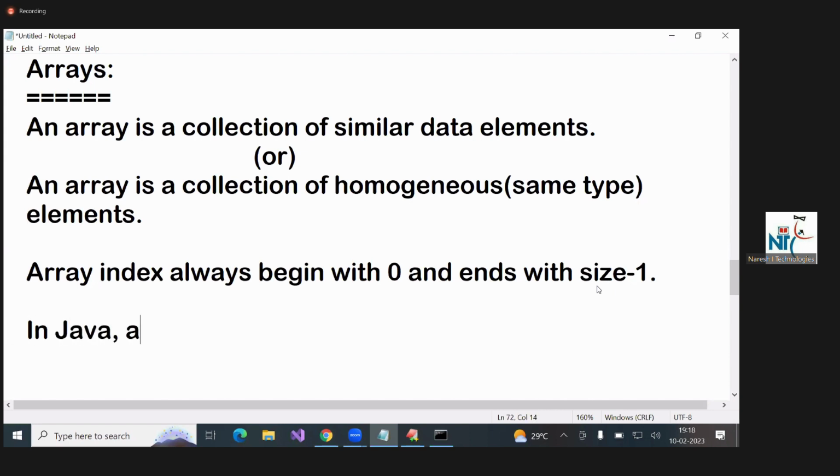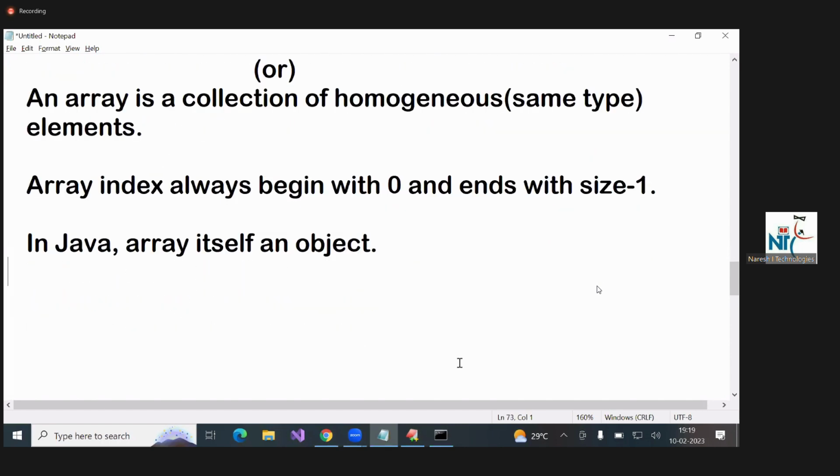In Java, array itself is an object. So same type of elements, if grouped together as one collection, that is called array. Same type we can call with the technical word homogeneous. Index always begins with 0, ends with size minus 1. I'll explain with diagrams and examples. In Java, array itself is an object.